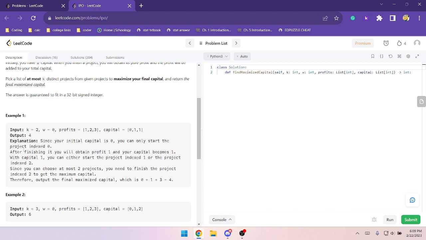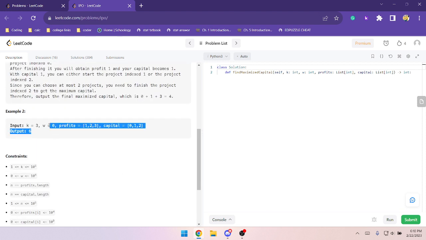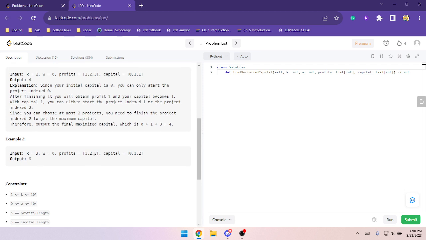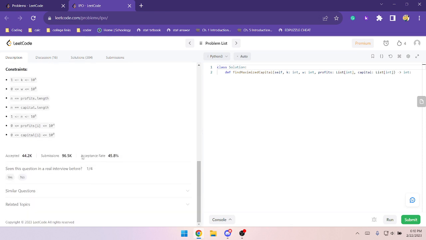How come you can choose between which one? Since you can choose at most 2 projects, you finish the project index 2 to get the maximum profits. And 4 is 1 plus 3. Where is the 0 coming from? The final maximized capital is 0 plus 1 plus 3. Okay, I don't really get it. But here with this one, you get 1 profit. I don't really understand the question, to be honest.